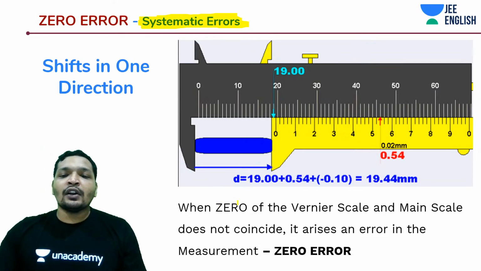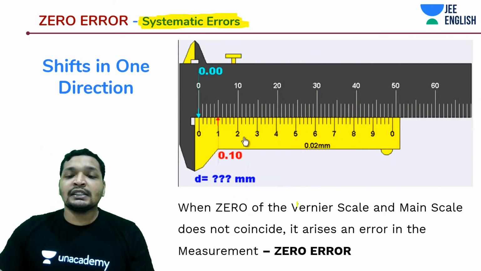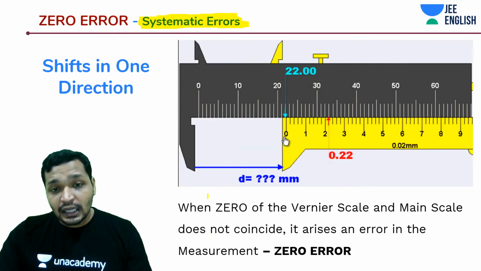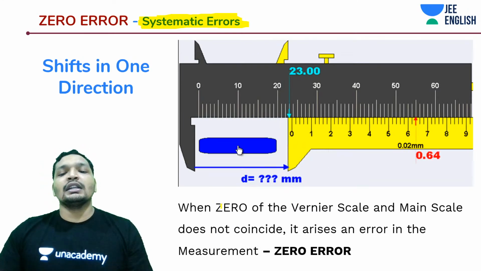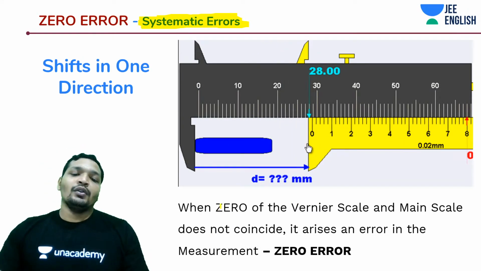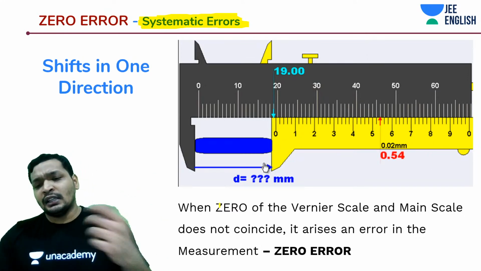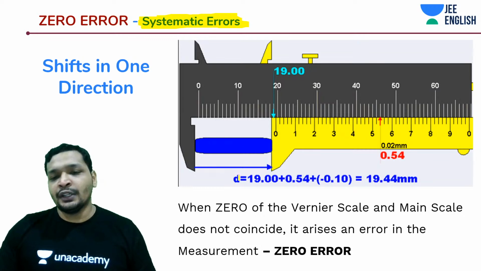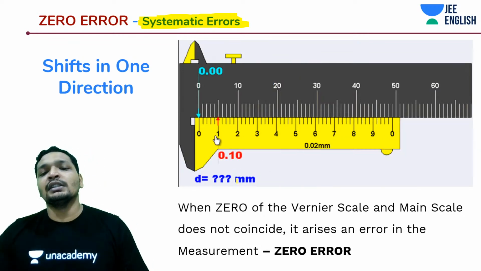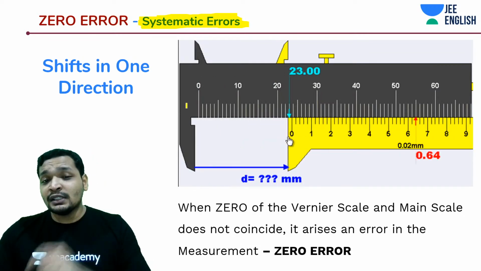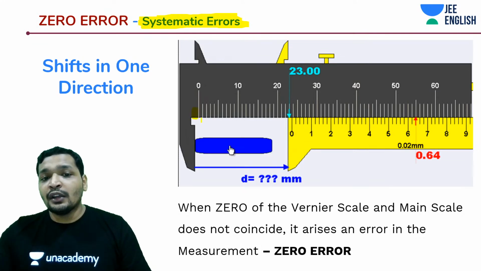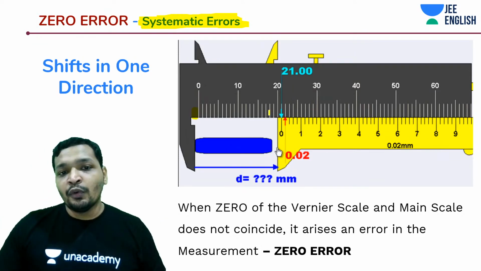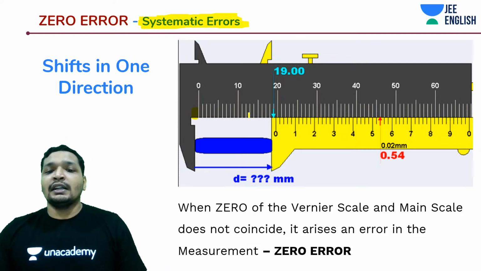So when the zero of the Vernier scale and the zero of the main scale do not coincide, that is known as zero error. It arises as an issue in your reading, and you can adjust it. It's a common issue that you would observe in many of your Vernier calipers. In your lab, if you notice the simulation over here, your Vernier caliper zero is moving to the other side.